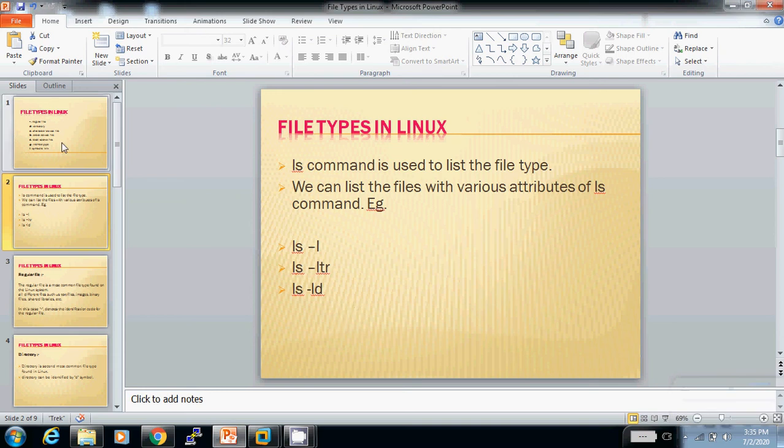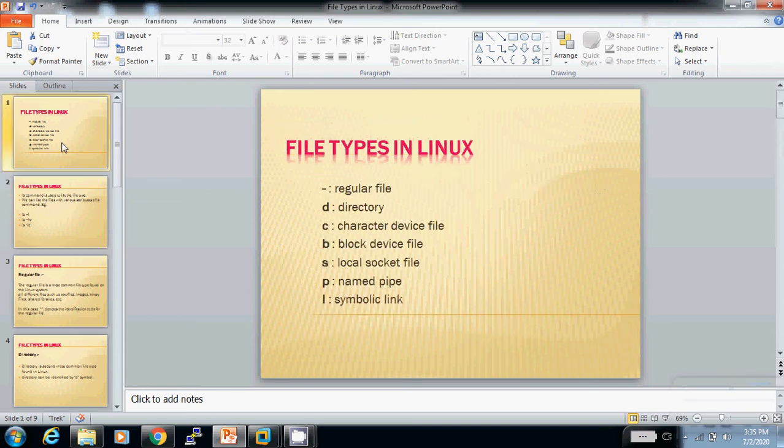In Linux, there are 7 file types. First one is regular file, second is directory, third is character device file, fourth is block device file, fifth is local socket file, next is named pipe file, and last is symbolic link.